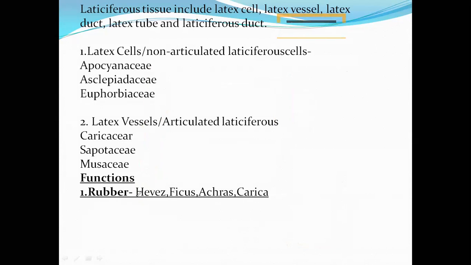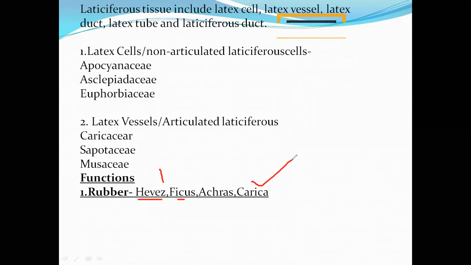It is the main source for rubber. The plant for the production of rubber is Hevea braziliensis. Next one is Ficus species. And for the production of some important alkaloids and enzymes like papain, Carica papaya.